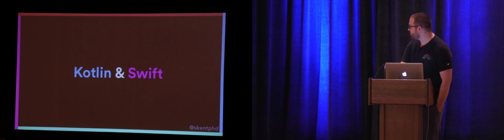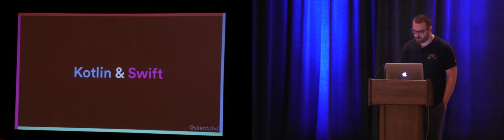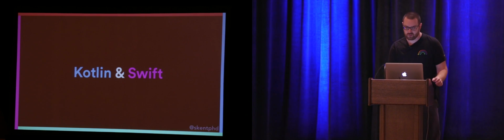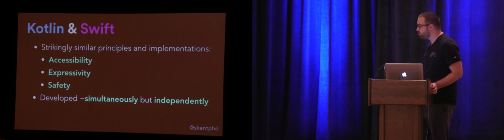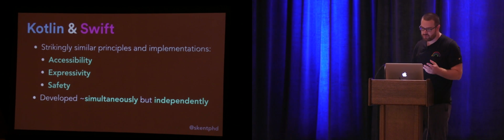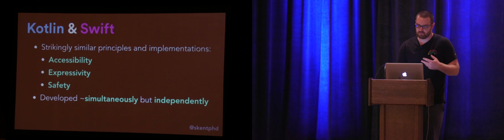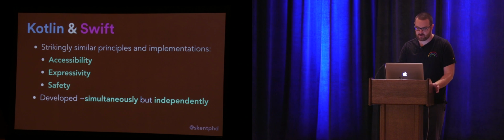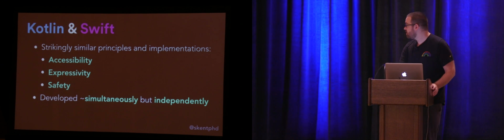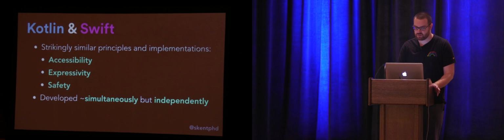So let's now move on to the Kotlin and Swift portion of this talk. Kotlin and Swift have strikingly similar principles and implementations, and I've picked a few of the ones that I think are most important and most demonstrate their commitment to the same ideals. Those would be a commitment to accessibility, expressivity, and safety. And these two languages were developed roughly simultaneously. I think Kotlin began development in 2011 and Swift in 2013.